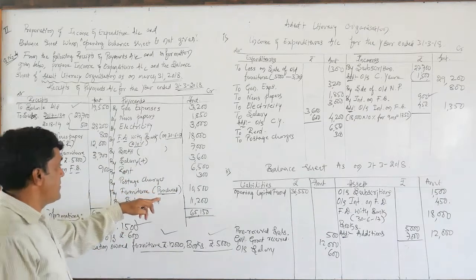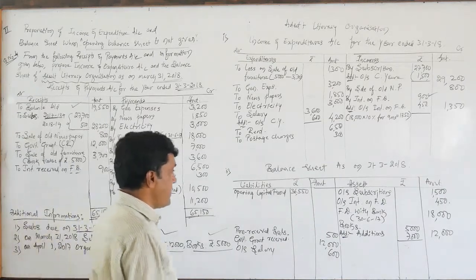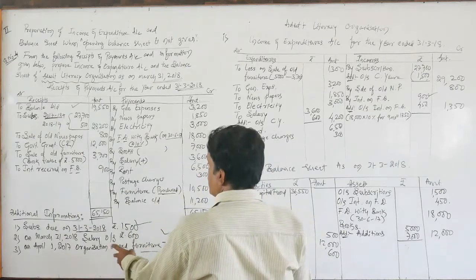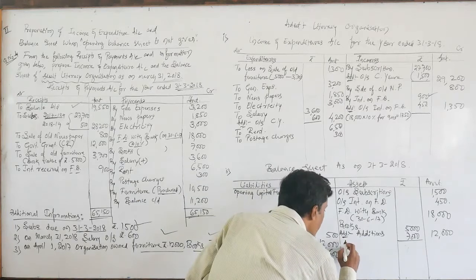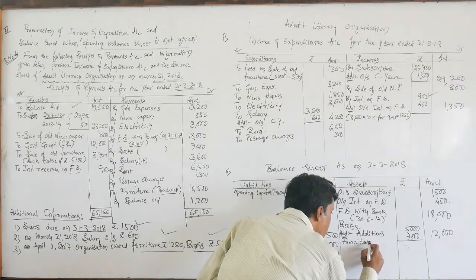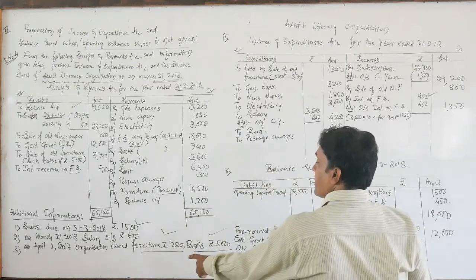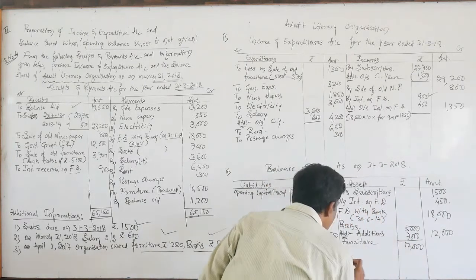Furniture. So this is the additional furniture. This one is the opening furniture. Similarly, there is no depreciation on such furniture. So just we need to add furniture. This one is the opening furniture of rupees 12,000. Additions during the year.